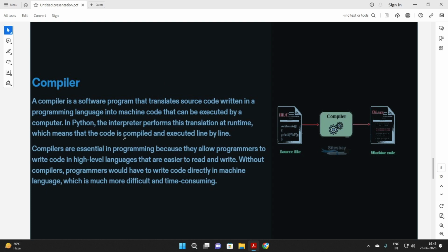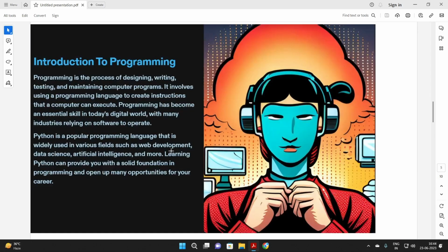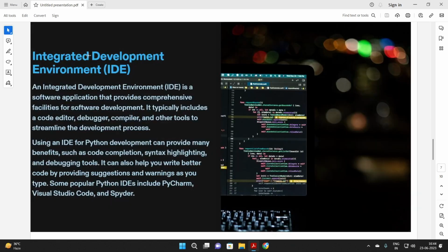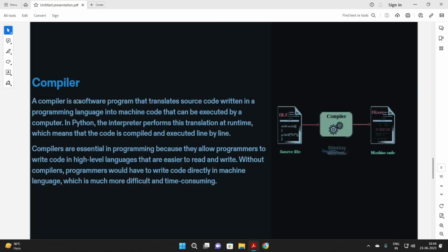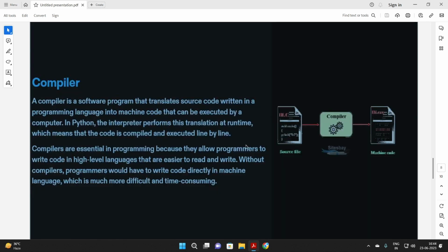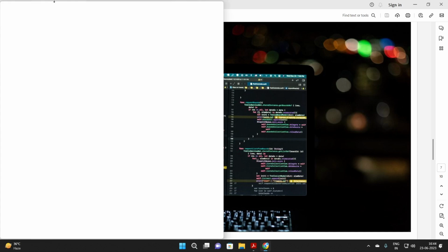Guys, now we will come to Python libraries later. So let's begin the practical section. Guys, now I need to install an IDE and a compiler on my PC, so that I can type the code written in English in the IDE, and to translate that code and make it understood by computing chips, I need compilers. So I'll install both. So guys, I will move to the Chrome browser.